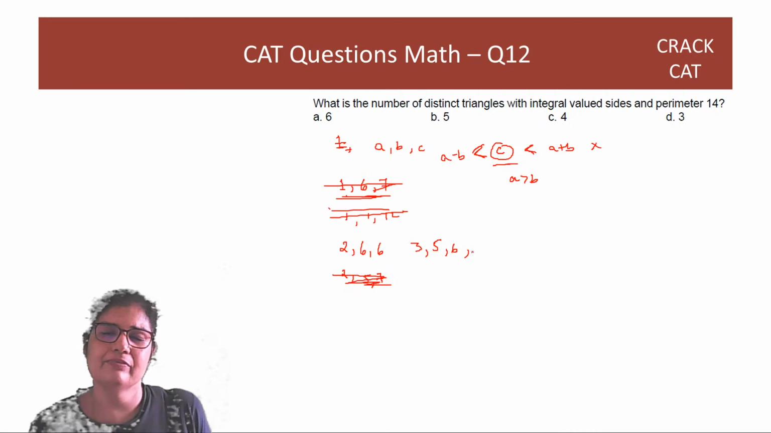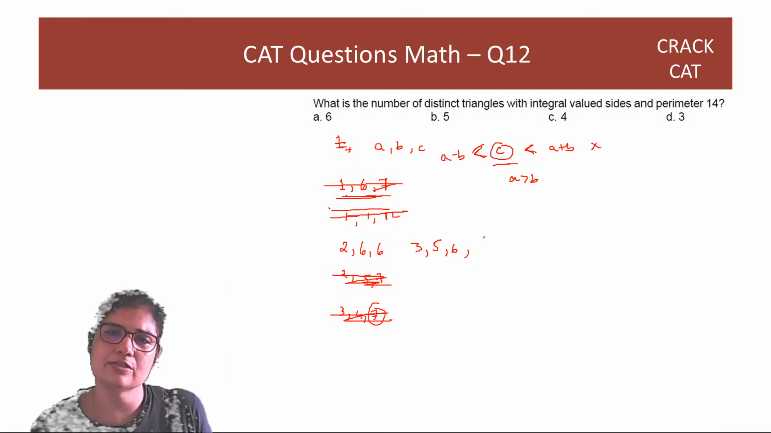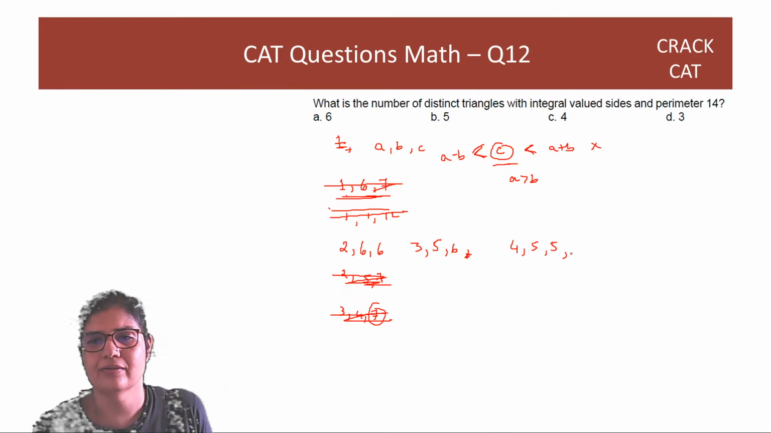Right? And if the next one is 3, 4, 7, that won't work, again that same problem, that 7 is equal to 3 plus 4. So with 3 as well there is just 1. Then with 4, I can have 4, 5, 5. I can have 4, 4, 6.